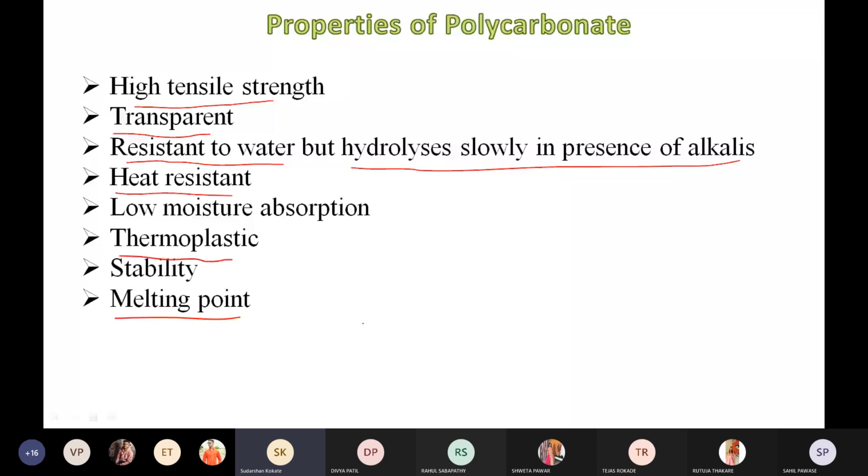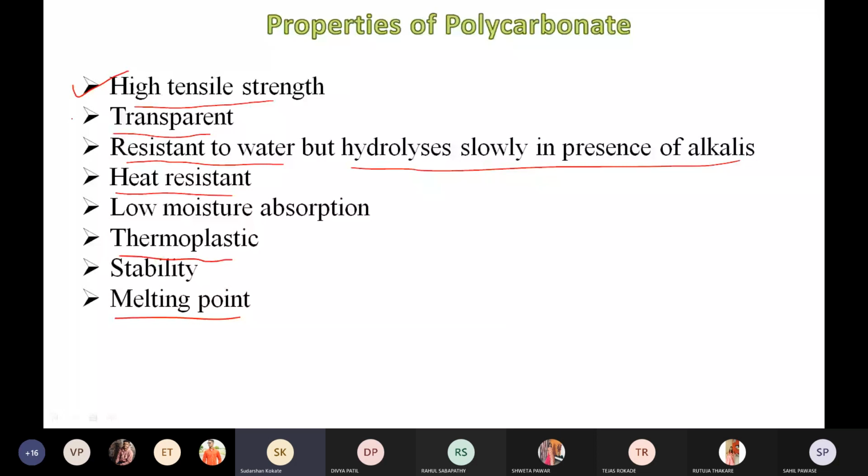I will again highlight the properties of polycarbonate. What are the different properties of polycarbonate? That's why polycarbonate material is used as an engineering thermoplastic. The properties of polycarbonate are what? Number one is high tensile strength, right? Having high tensile strength means what? It is 5 to 10 times stronger than steel. That's why it is a very hard and tough material. It is used for bulletproofing purposes also. So it has very high tensile strength.